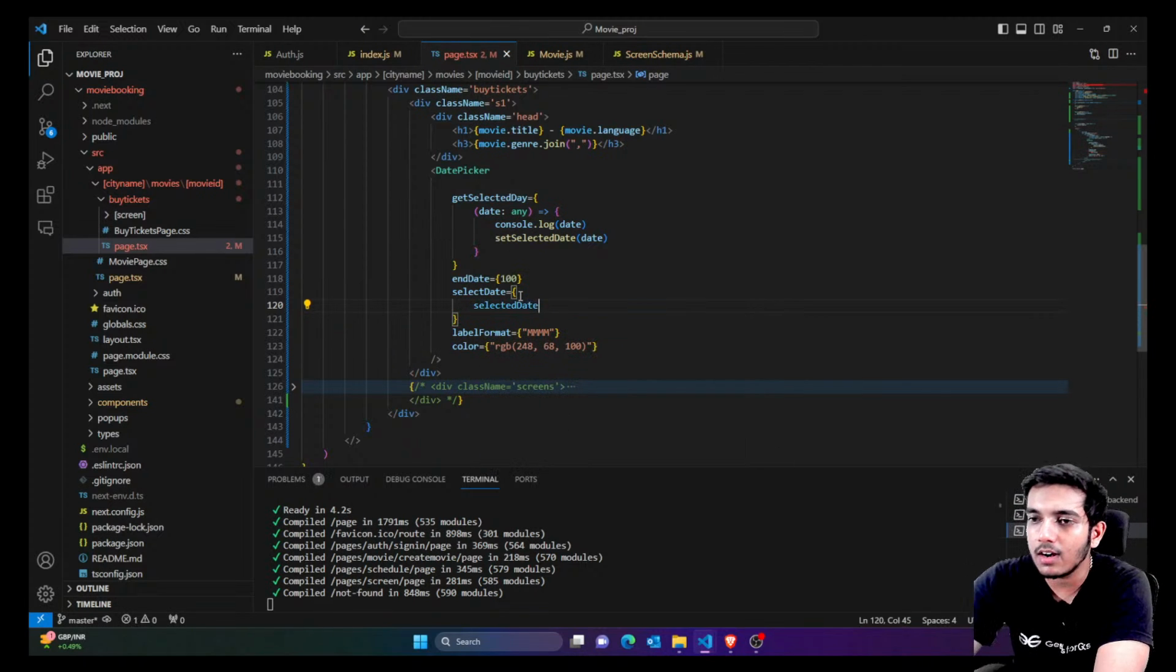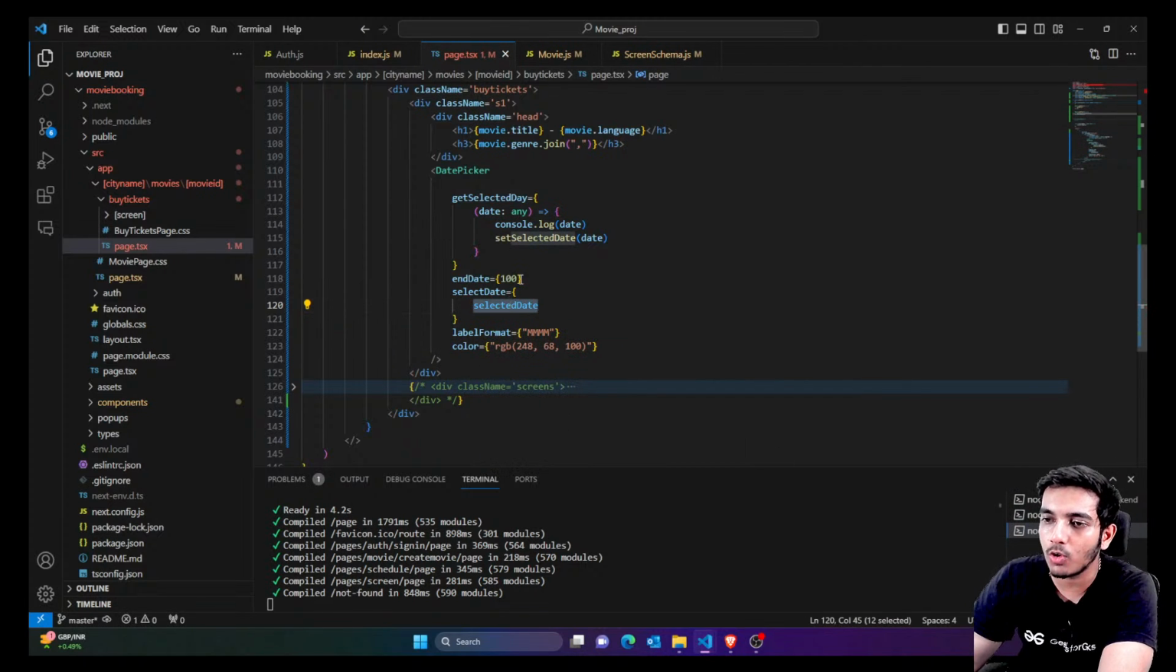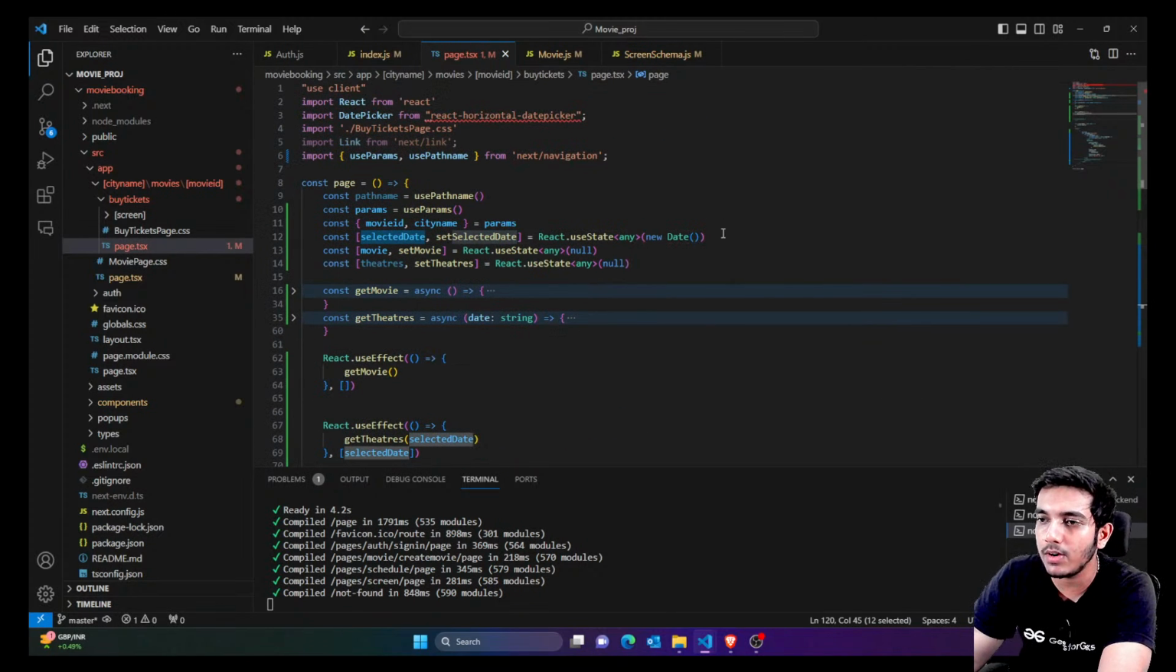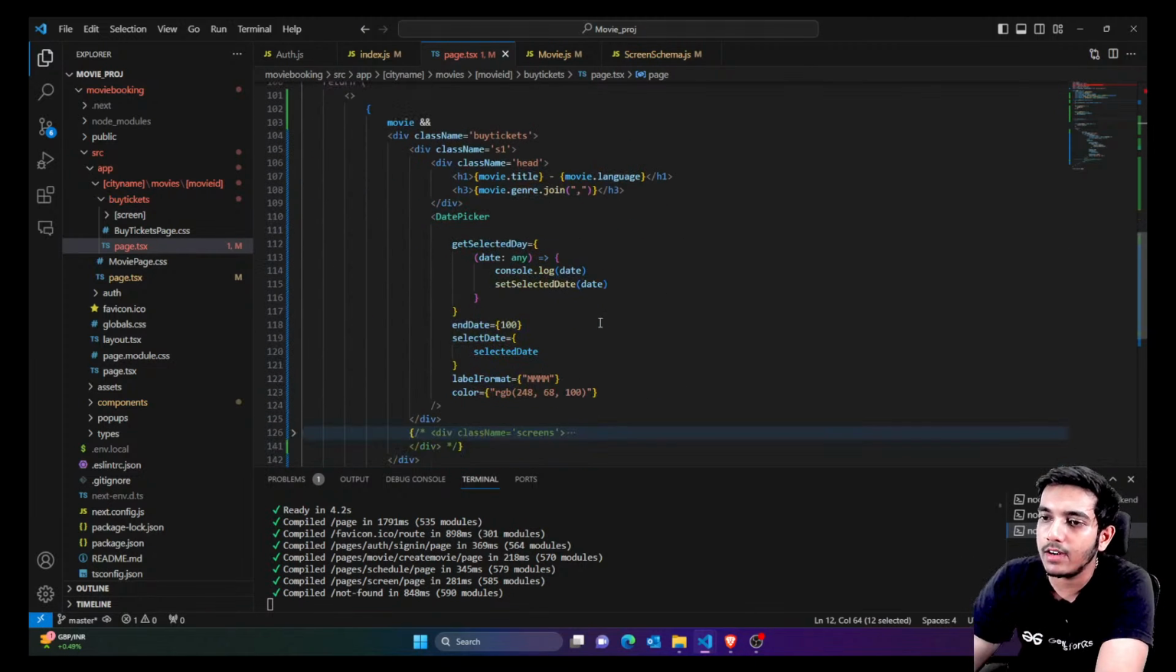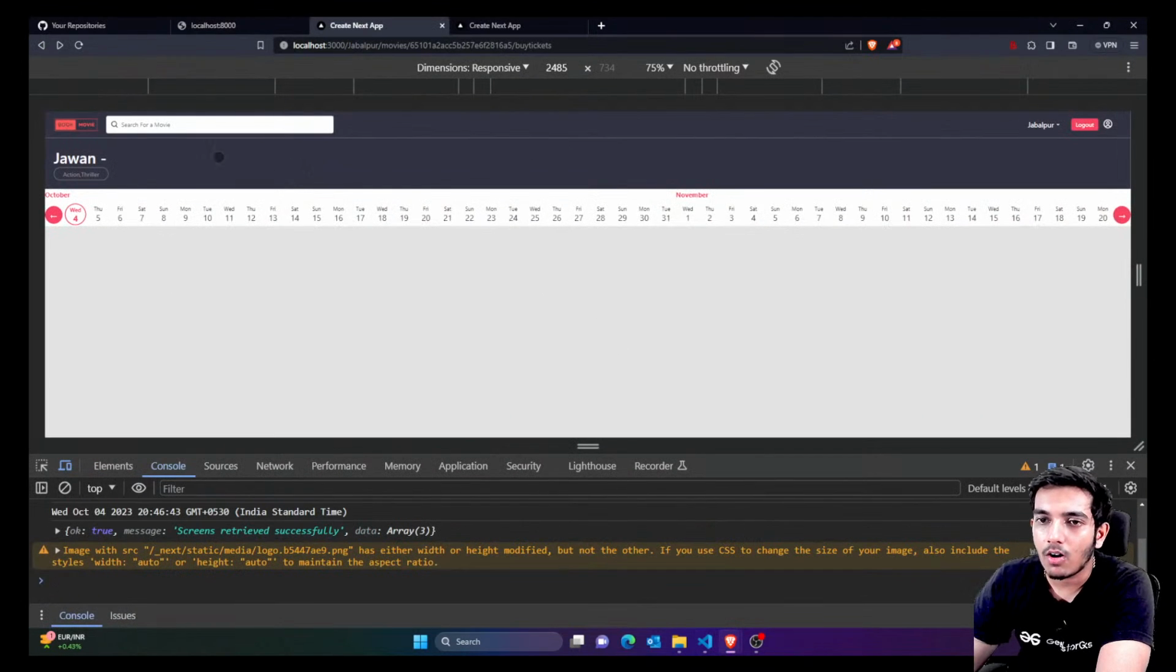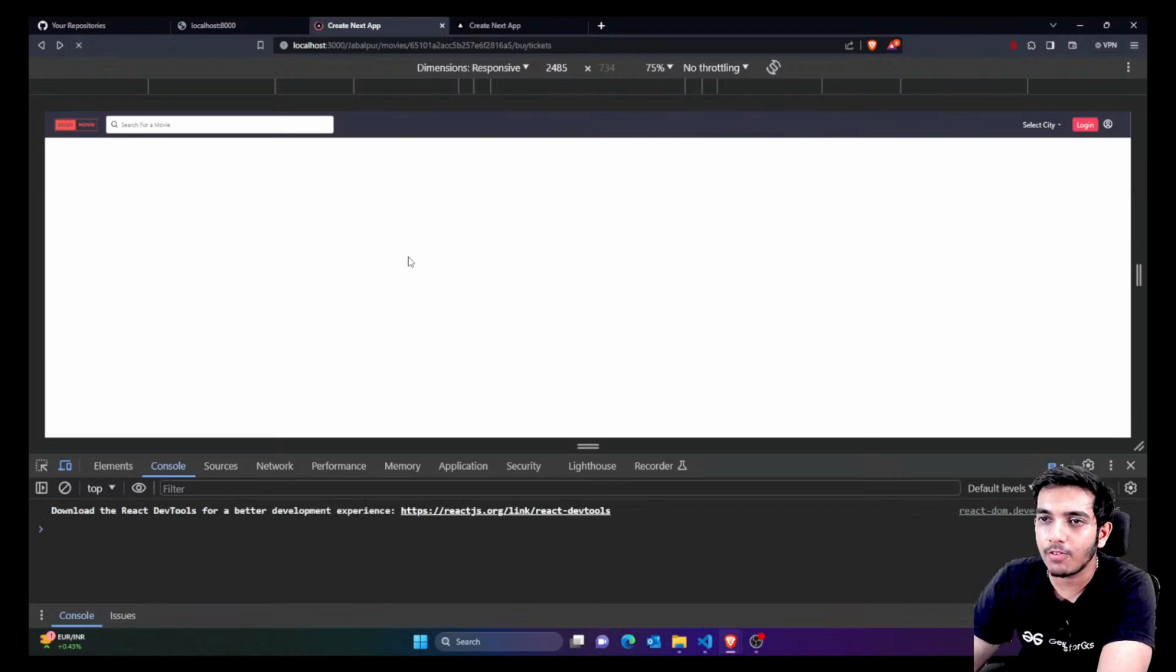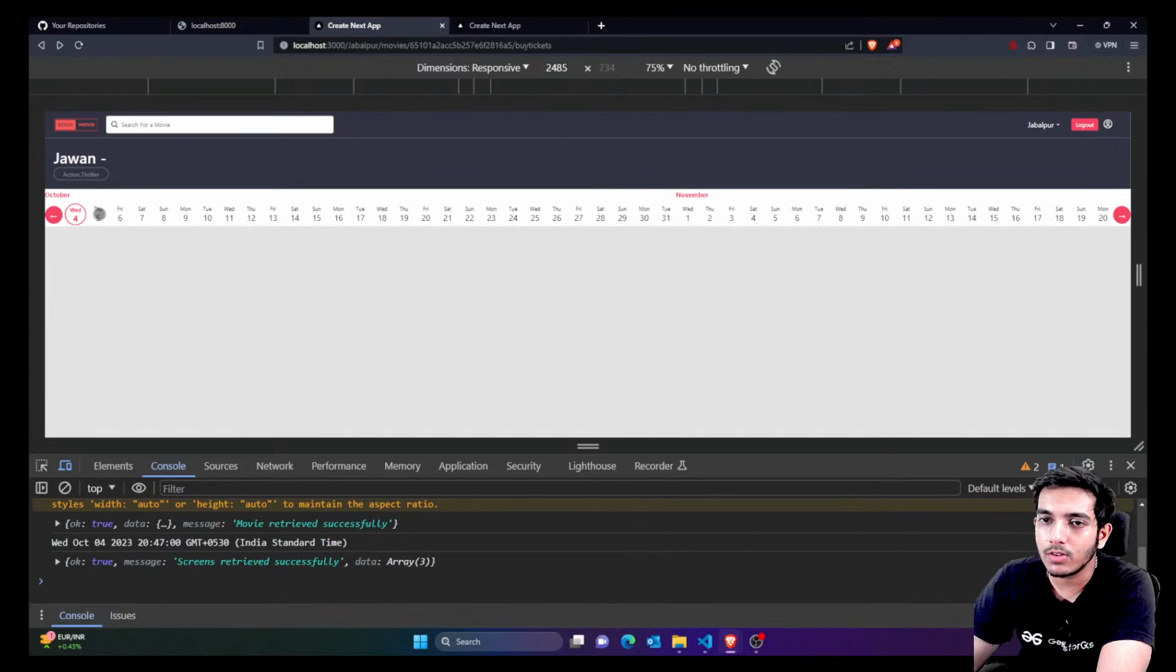By default, whatever is the date, I want to set that. We created a hook, right? Whatever the default value of that hook is, I would just show that. So you can see initially I've simply said whatever is the current date, I'm showing that. Whatever is the current date would be selected by default. Whatever changes you want to make in the date picker, you can definitely make. Now first of all, guys, I would just refresh. You can see the fourth is selected. If I click on 5, you can see 5 is selected.